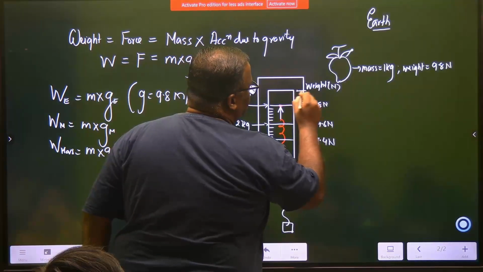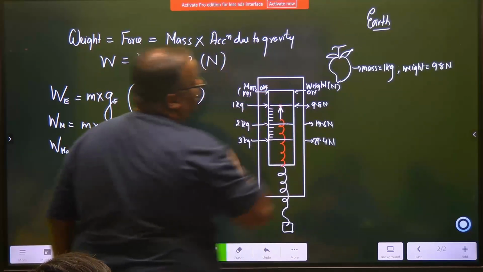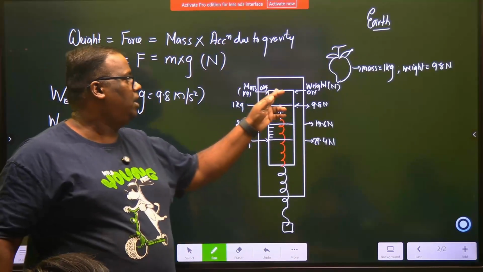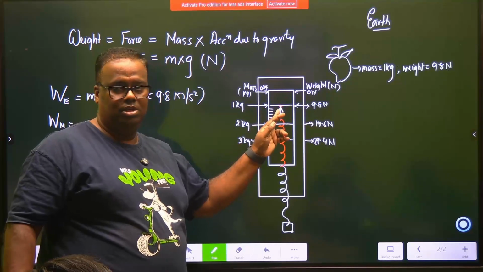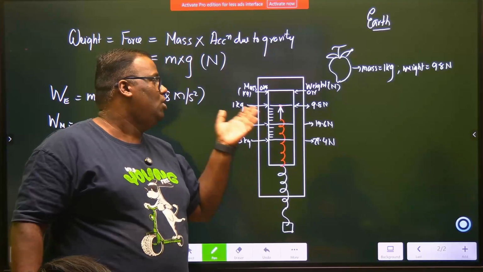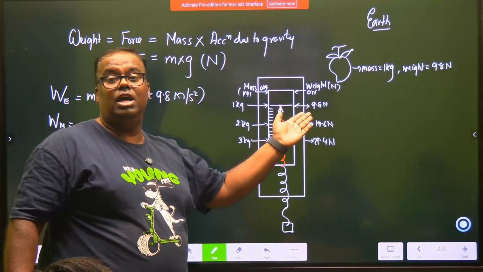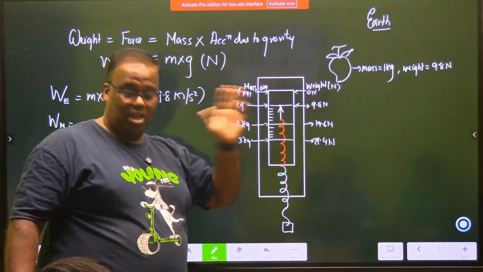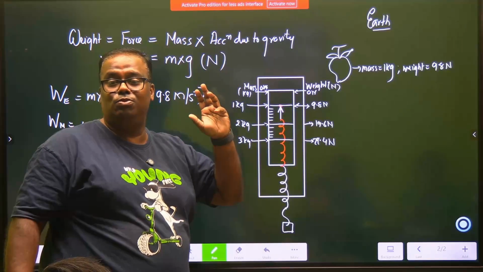Let's say this is 0 Newton and this is 0 kg. Initially, my marker will be here. As soon as I put a 1 kg, it will slide down and should hold where? At 9.8 Newton. Then somebody asks you, what is the mass? 1 kg. What is the weight? 9.8 Newton. We still have to answer our vegetable question, because we have never used this word called Newton when we